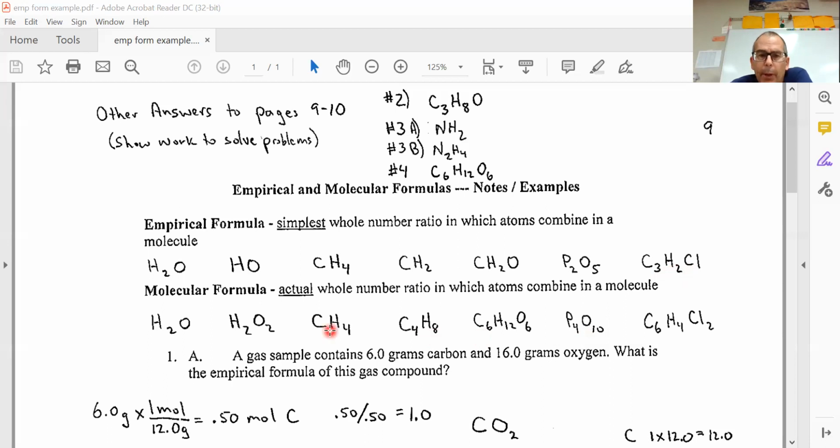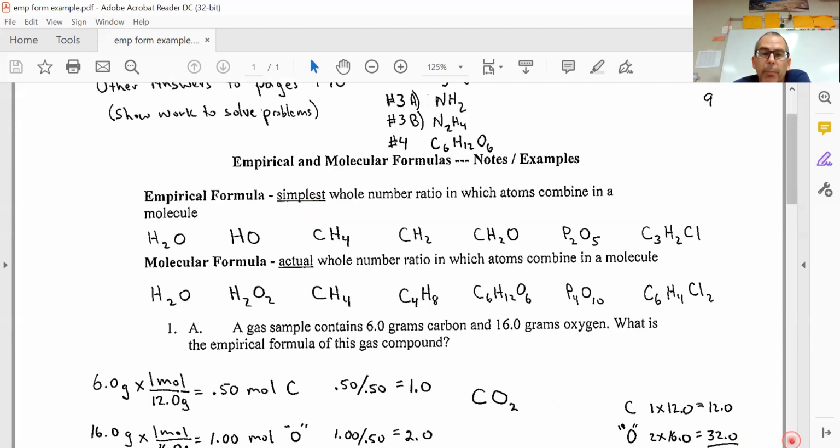Well, I know more about the molecule if I get a molecular formula, but the empirical formula is a stepping stone to getting the molecular formula. Sometimes you know the mole ratios of things, but that's all you have. Then you have an empirical formula, which leads you to the molecular formula. Sometimes you have a gram ratio, and you can convert that to a mole ratio, which gives you the empirical formula. And then you need more information to get to the molecular formula. So that's what we're going to look at now: empirical formulas, taking gram ratios, converting them to mole ratios, and coming up with the simplest ratio between those numbers.